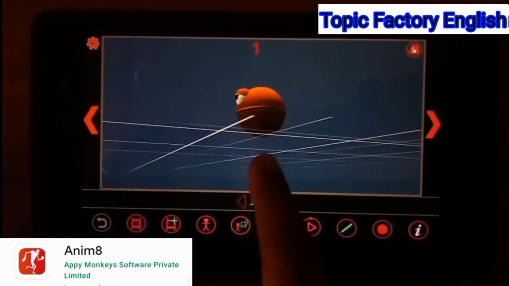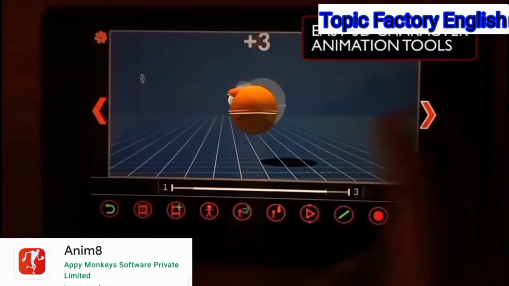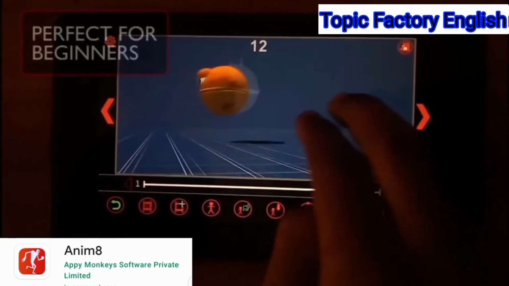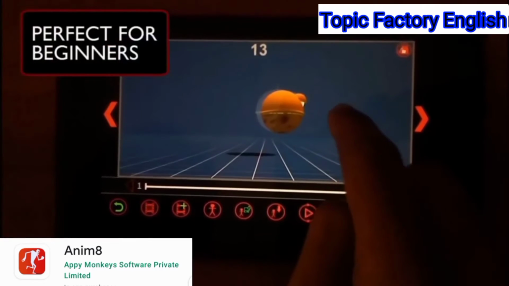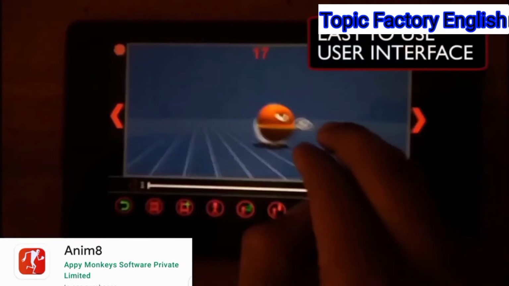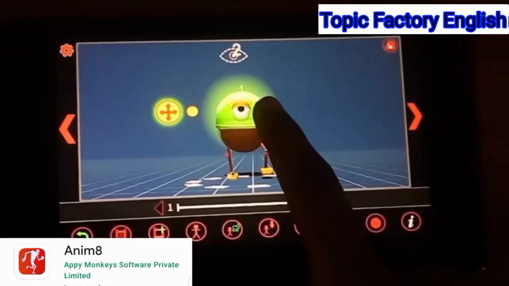Anime8. Friends, this app is basically designed for kids or complete beginners. It has a small amount of animation tools and you can set your character step by step. It is perfect for beginners to learn how they can use it. It is very good and easy to use. It has a great interface, as you can see.